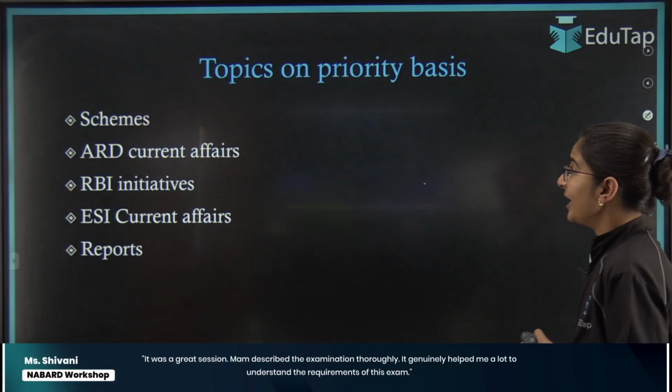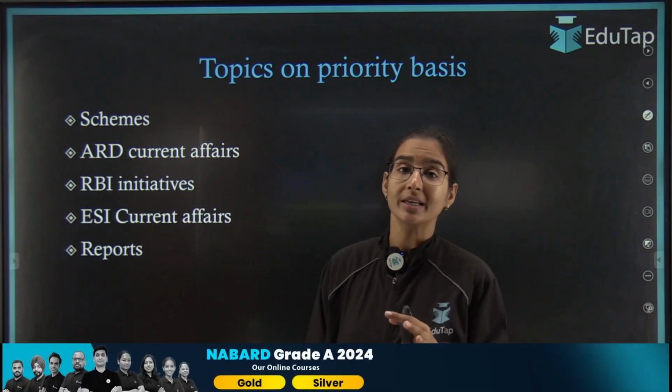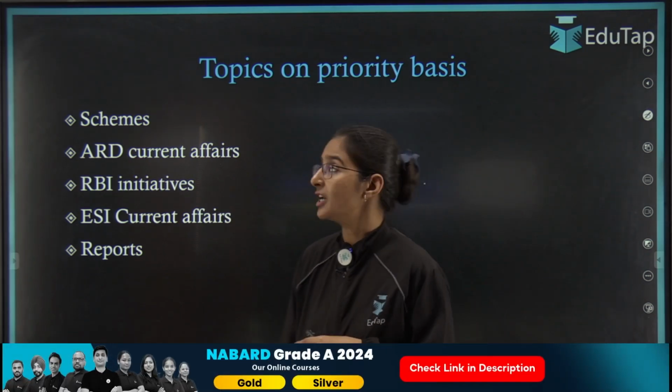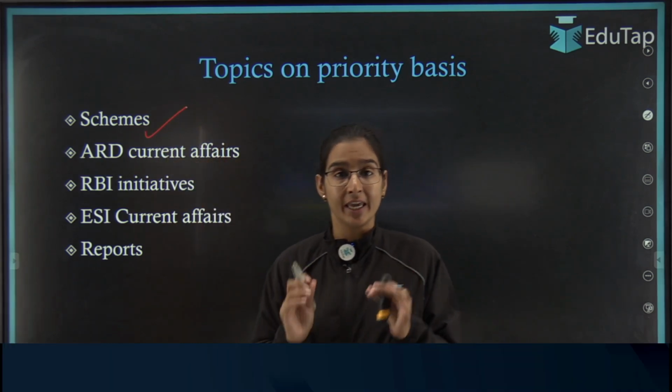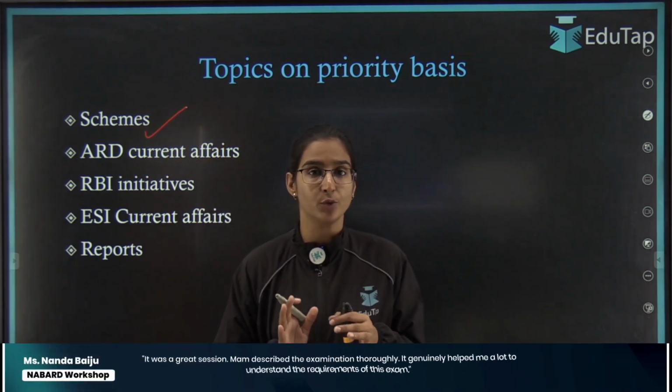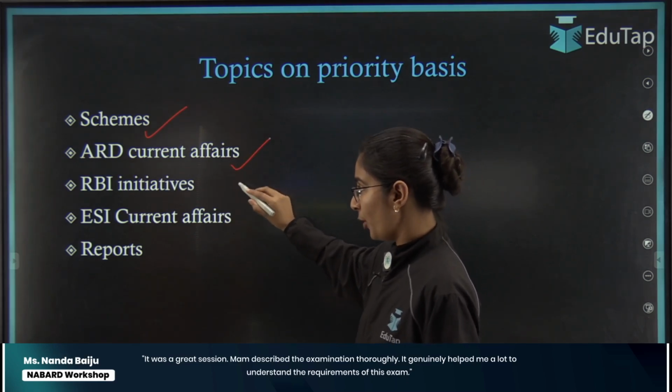Now moving ahead, we have to see what topics we need to cover and what the priority order is for these topics. The most important topic is schemes. On the first priority, schemes need to be covered as far as the phase 2 examination is concerned. Then ARD current affairs becomes very, very important.